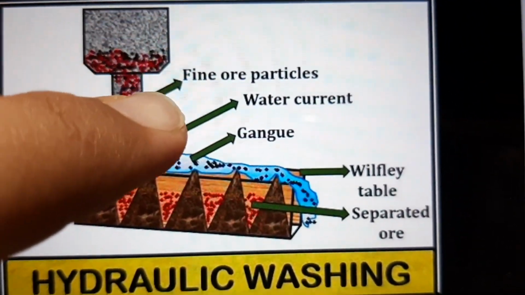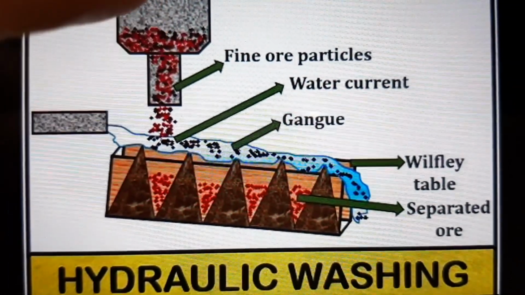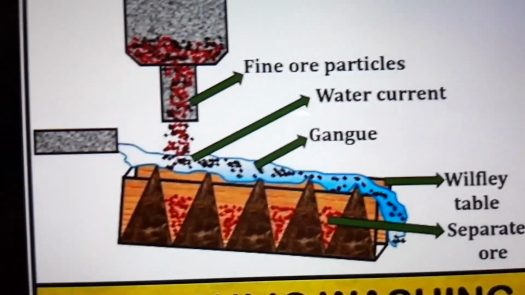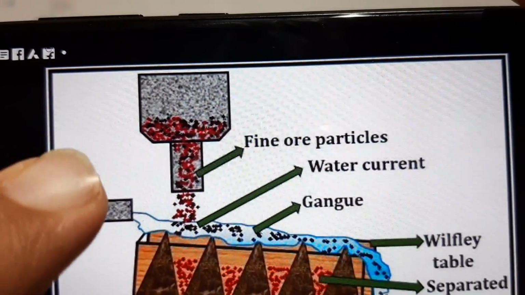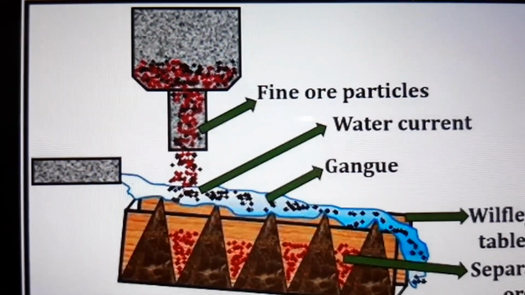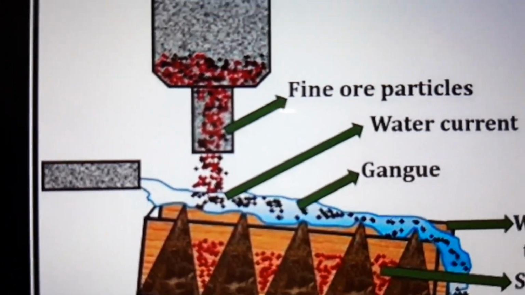From this end, the fine ore particles with the impurities are sent down, and from the extreme left-hand side, a fine flow of water is spread.